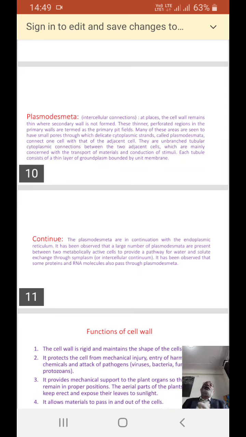The plasmodesmata are in continuation with the endoplasmic reticulum. It has been observed that a large number of plasmodesmata are present between two metabolically active cells to provide a pathway for water and solute exchange through the same plasma intercellular continuum. It has also been observed that some proteins and RNA molecules also pass through plasmodesmata.